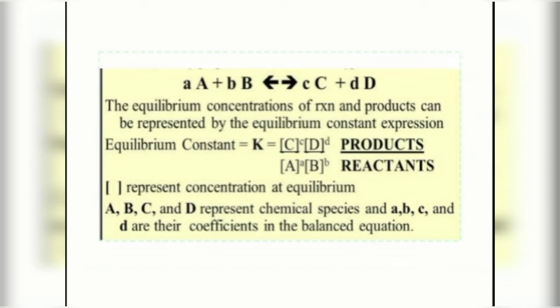Now these small a, small b, small c, small d represent molar concentrations, and these can be obtained from the balanced chemical equation, and they are in number form. Understand? And these square brackets indicate active mass.